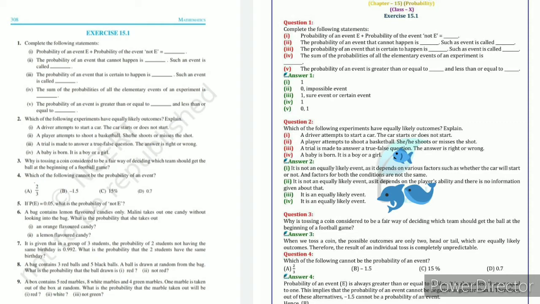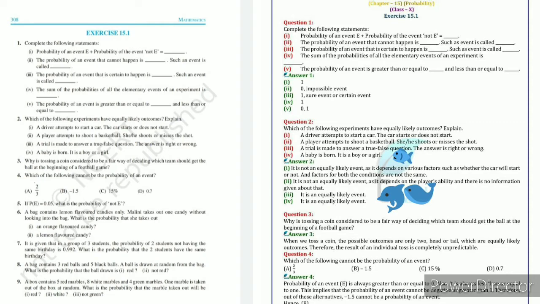Next question, question number 4. Which of the following cannot be the probability of an event? A. 2 by 3, B. minus 1.5, C. 15% and D. 0.7. Here you see 2 by 3. Yes, it is a probability, because 2 by 3 is equal to something like 0.6.